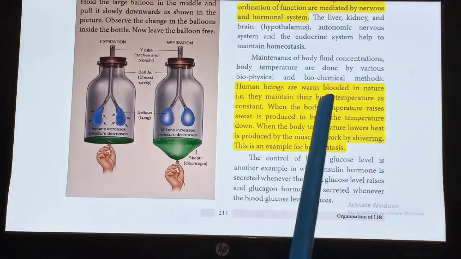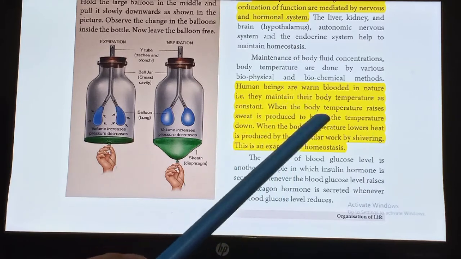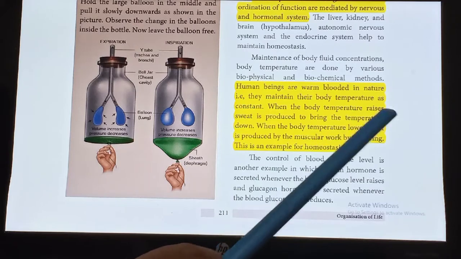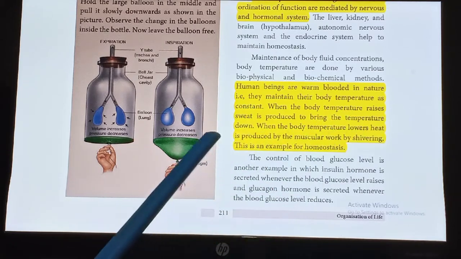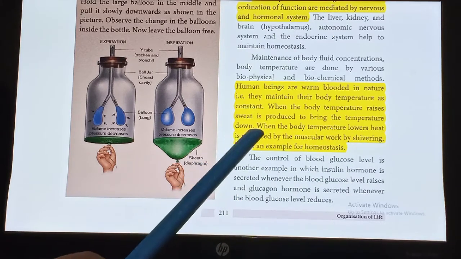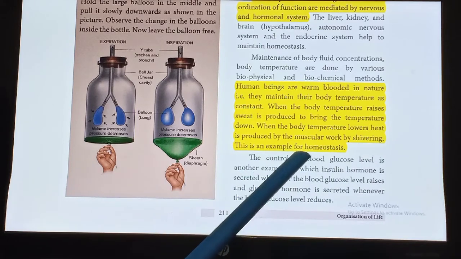Human beings are warm-blooded in nature. That is, they maintain their body temperature as constant. When the body temperature rises, sweat is produced to bring the temperature down. When the body temperature lowers, heat is produced by the muscular work or by shivering. This is an example for homeostasis.